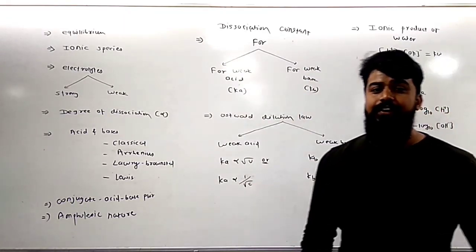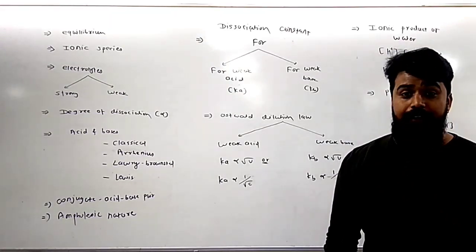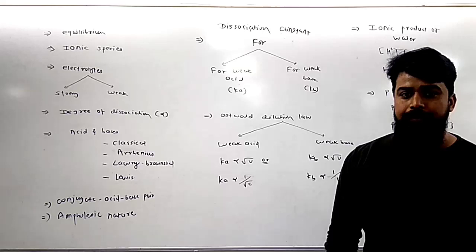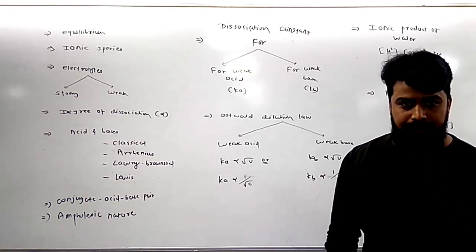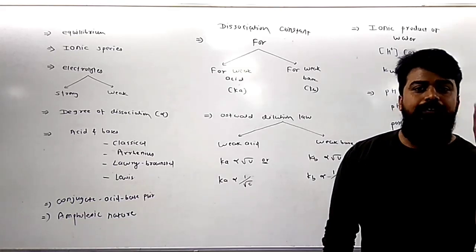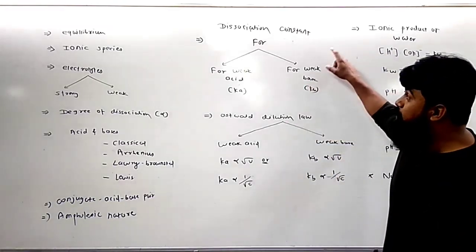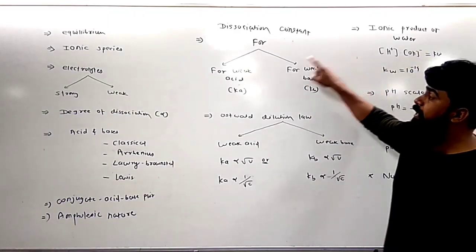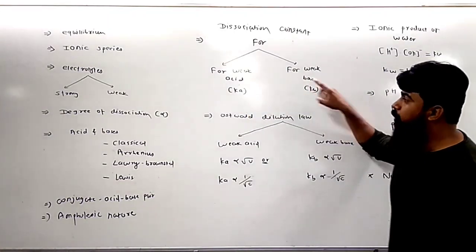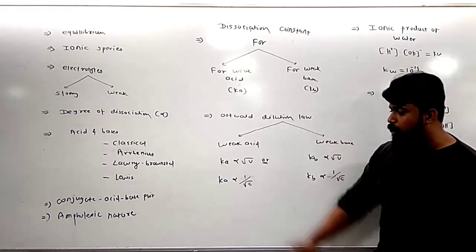Actually, last year in the 11th standard, when we were talking about chemical equilibrium, we went through the concept of the equilibrium constant. Equilibrium constant is nothing but the ratio of the concentration of products to the concentration of reactants. Similarly, the equilibrium constant of a weak acid or base is called the dissociation constant. Then we went through the next concept, the Ostwald dilution law.